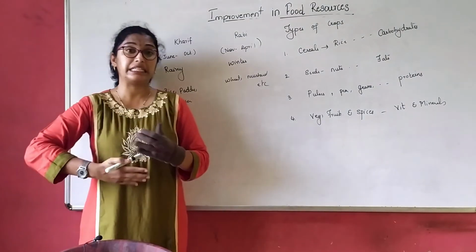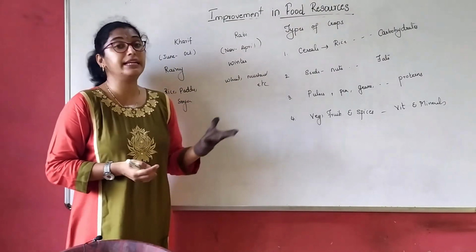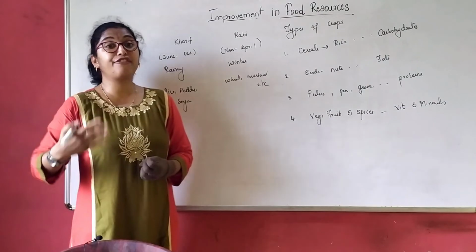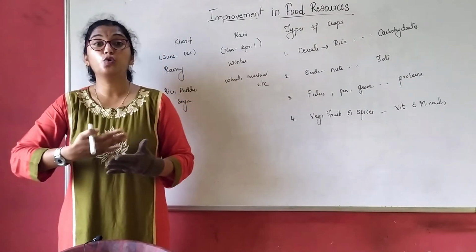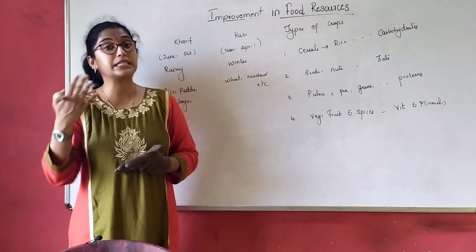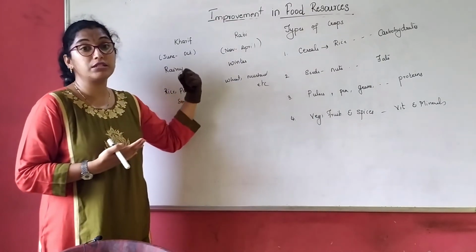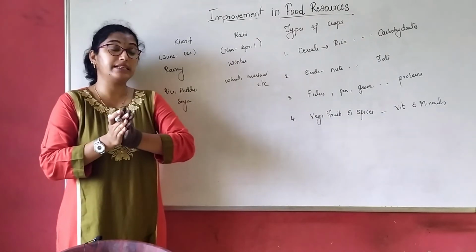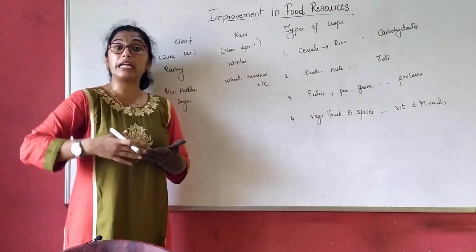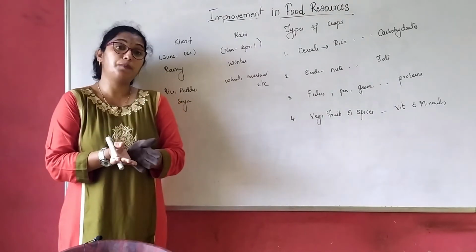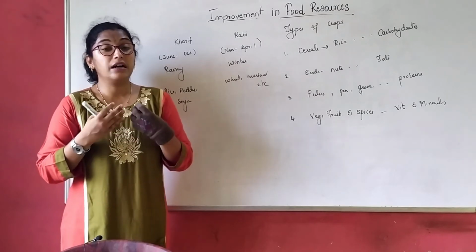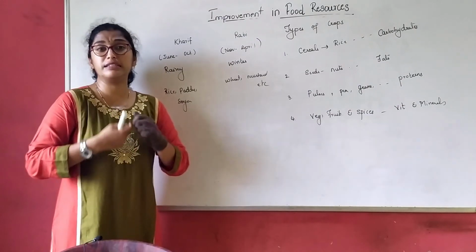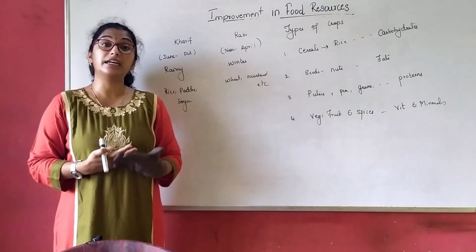So this was about the basic introduction of the lesson of improvement in food resources. The actual part of the lesson, that is what are the different approaches, as we discussed, we give for the better production of the crops, that we will be studying in our tomorrow's class. Now what are those? Those are crop variety improvement. How can we improve the variety of crop? Once we understand the crop variety improvement, we see how to produce it on a large scale. Once the production is done, we safeguard the crop so that we protect the crop from insects, rodents, pests, etc. So that we will be doing in our tomorrow's class.